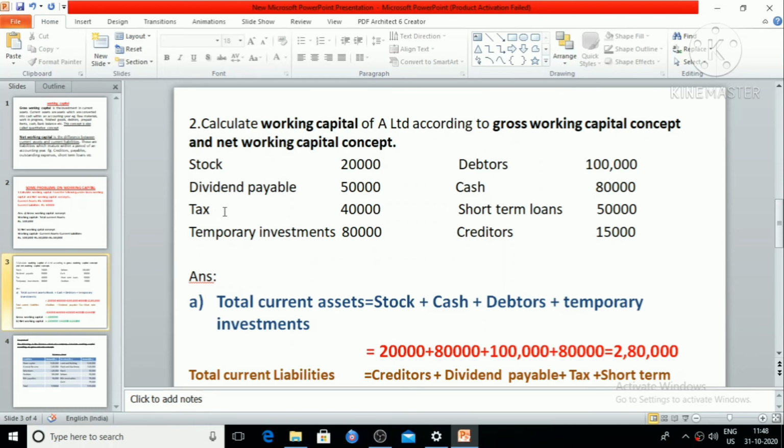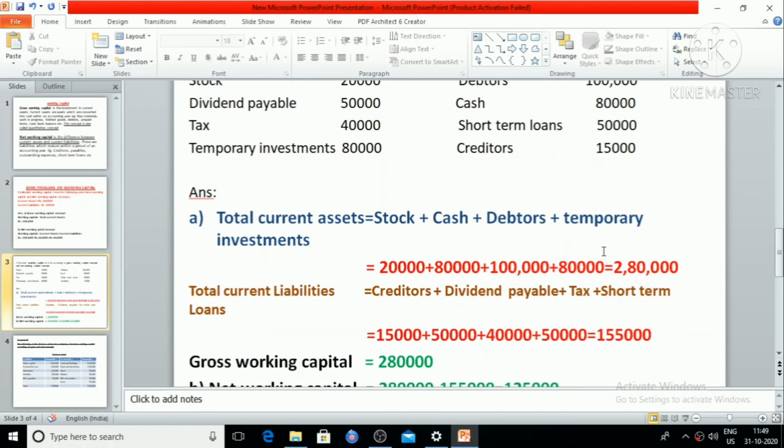Tax simply means tax payable, it is 40,000, so current liability. Temporary investments, we have investments which will mature within a short period of time, within 1 year, so that's called temporary investments, 80,000, that's also current assets. Debtors 1 lakh, definitely it is a current asset. Cash balance 80,000, current assets. Short-term loans, we have loans which we have to pay within a short period, 50,000, it comes as current liability. And the last item, creditors, that's also current liabilities.